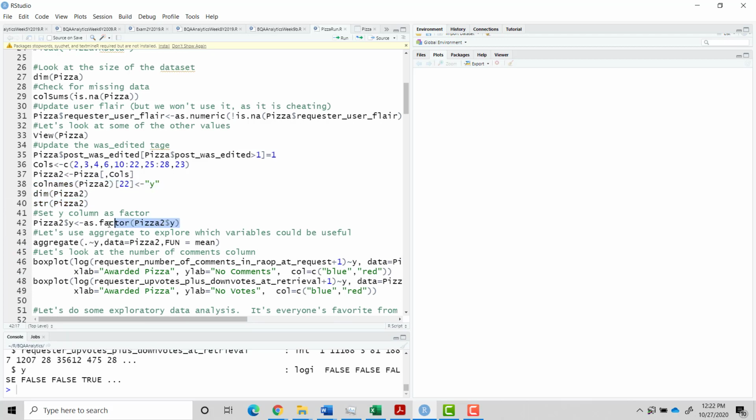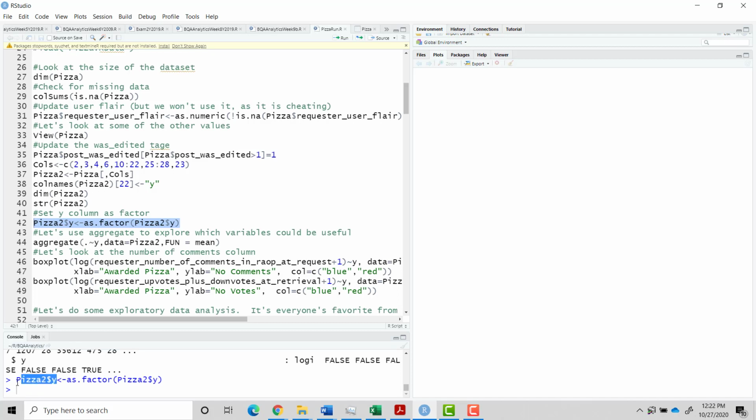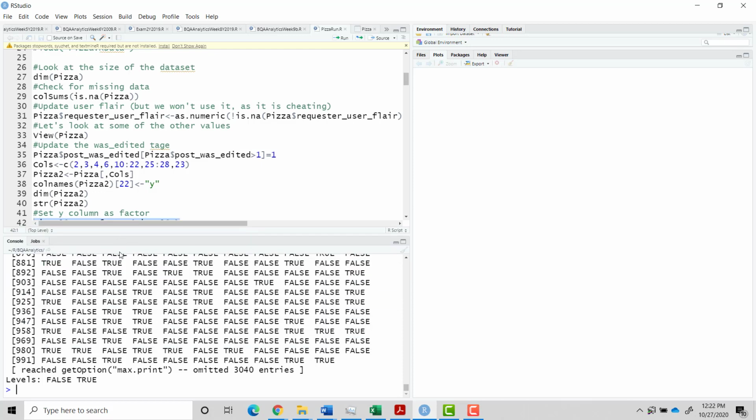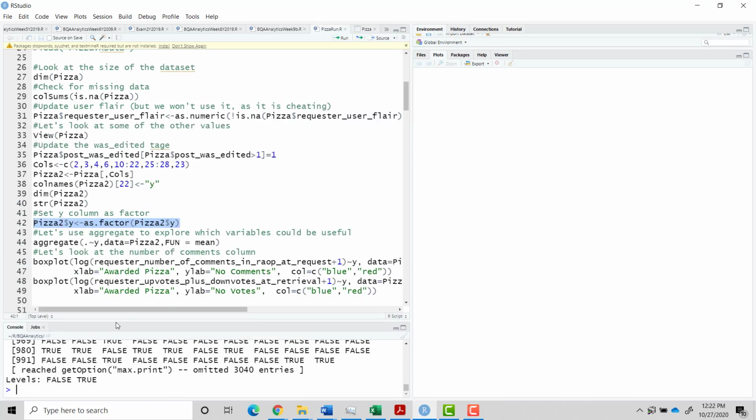And let's make this dependent variable, it's currently a Boolean, let's just make it a factor, which makes it easier for some techniques. So whether they ordered a pizza, true or false, is a factor variable with levels false and true.